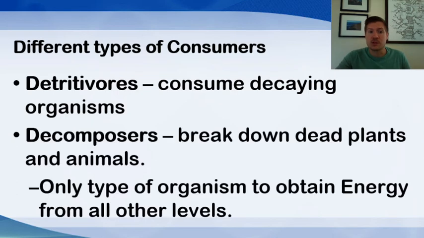You can contrast this with decomposers, which don't actually eat dead things, but they break them down. So this could be like mold or fungi or bacteria that don't eat dead things per se, but they break them down. And decomposers are the only kind of organism to get energy from all the other levels of organisms.